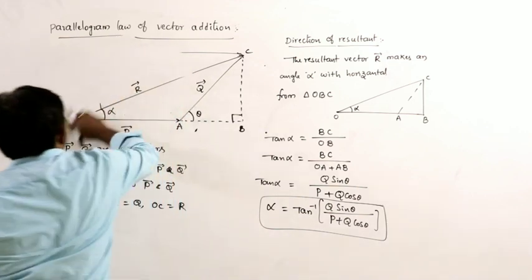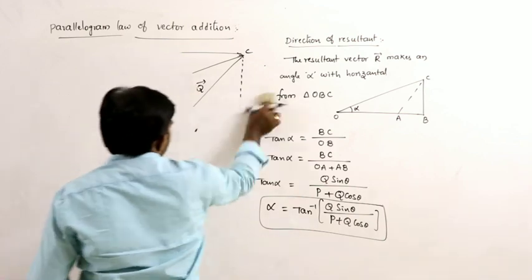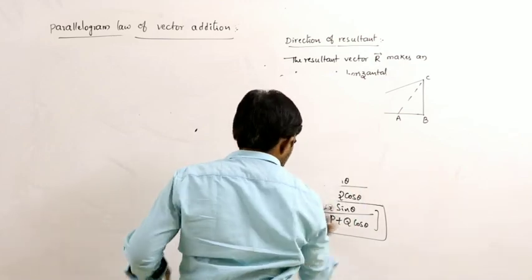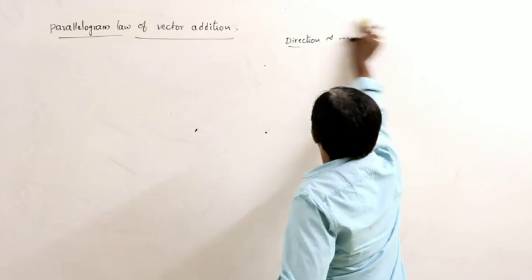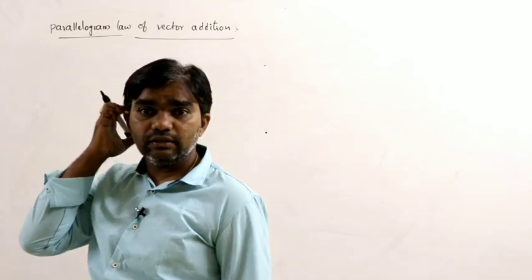And see here, in this parallelogram law of vector addition, what is the magnitude of the resultant we calculated?